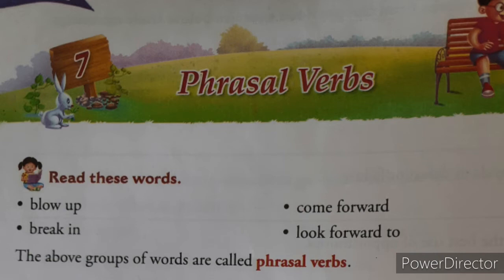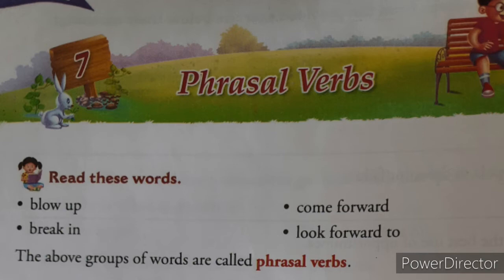Now blow up, this is a phrasal verb, and the verb is modified. Which is the verb? Blow. Its meaning is changed with the help of a preposition. Up is a preposition. So if you write blow up, the meaning of this verb changes, and this phrase is called a phrasal verb. Second example, come forward.